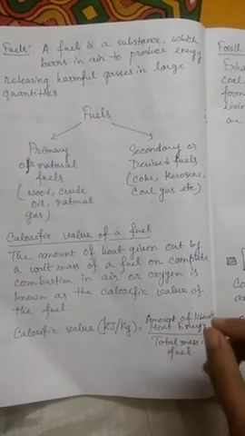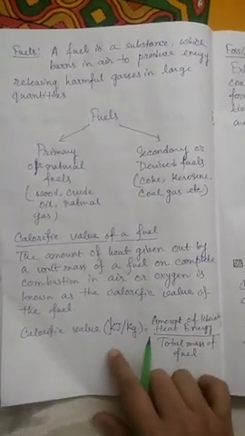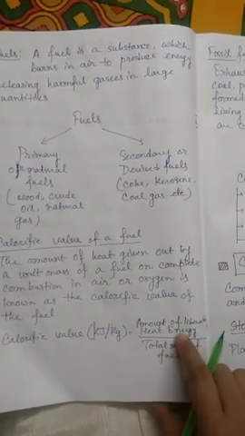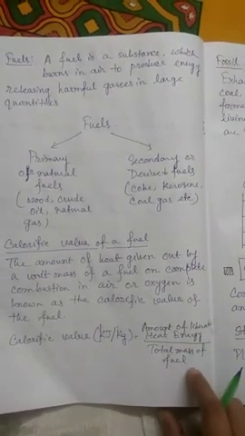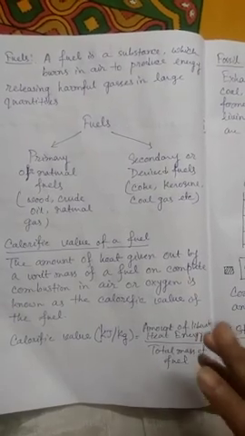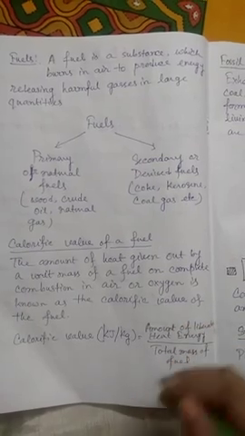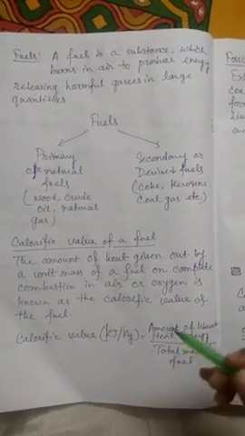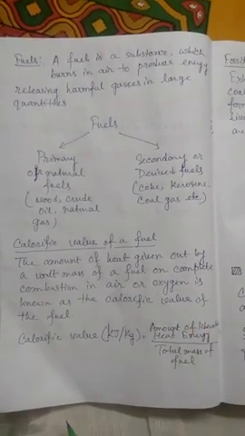So in short, calorific value in kilojoule per kg equals the amount of liberated heat energy divided by the total mass of fuel. So when we take some amount of fuel and we burn it, the amount of generated energy is the calorific value of that particular fuel.